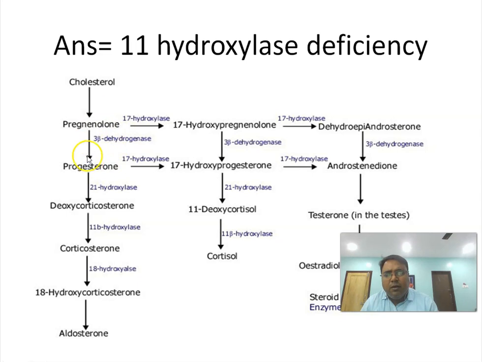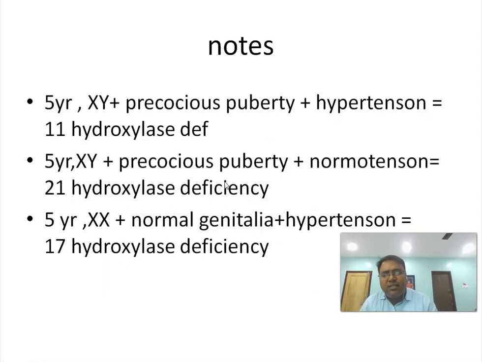So all the precursors will be converted to testosterone. So there will be features of high testosterone level, but aldosterone level will be low and cortisol level will be low. So the answer is precocious puberty with normal tension, that is 21 hydroxylase deficiency. If there is hypertension, then that is 11 hydroxylase deficiency.